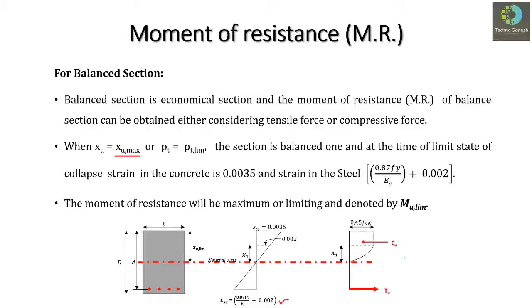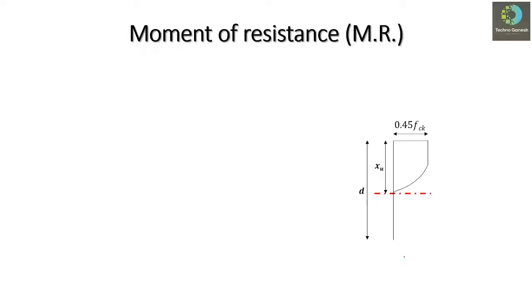If we consider the stress diagram, the stress block will be as shown in the figure here. We know that the maximum stress or the design stress in concrete will be equal to 0.45 fck, as we have discussed previously for the balanced section.